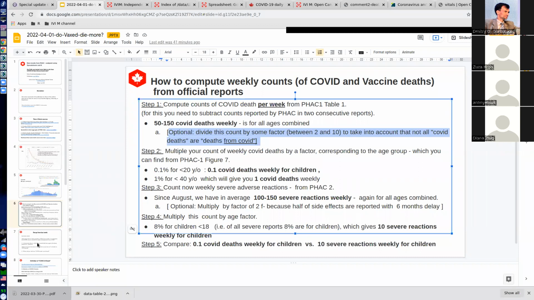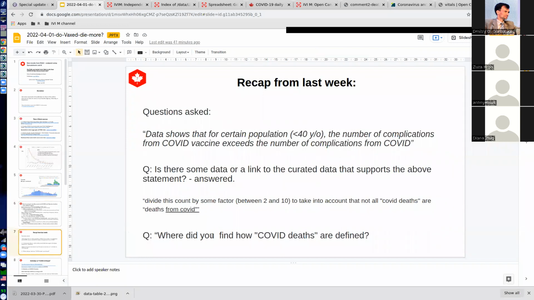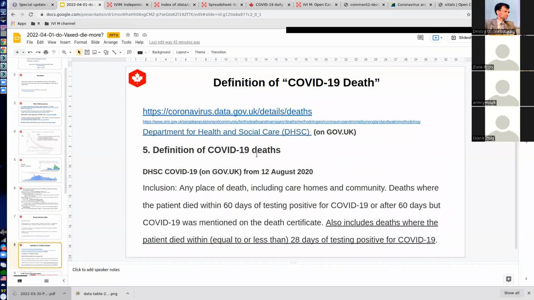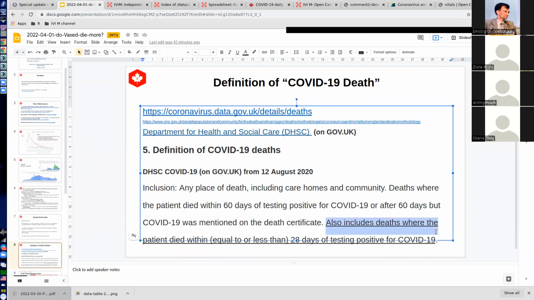That was one of the questions the audience asked us last time: where did we find how COVID deaths are defined? The answer is right here, pasted from this website. This is the definition of COVID deaths from August 2020. It includes deaths where the patient died within 28 days or less of testing positive, right?